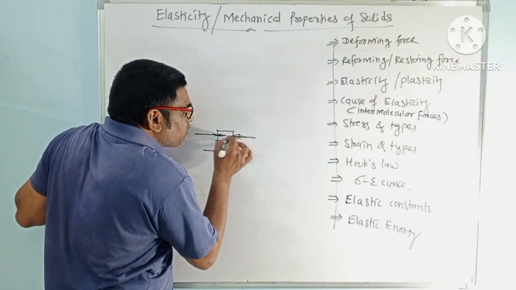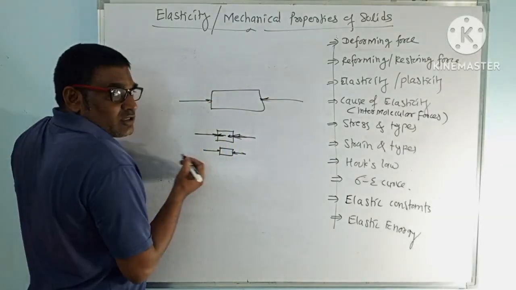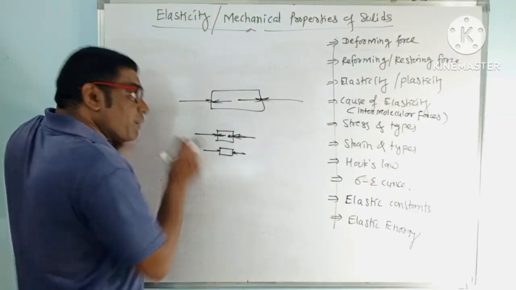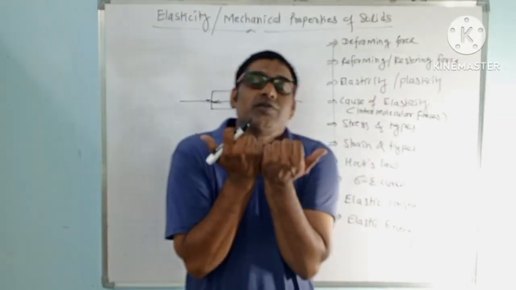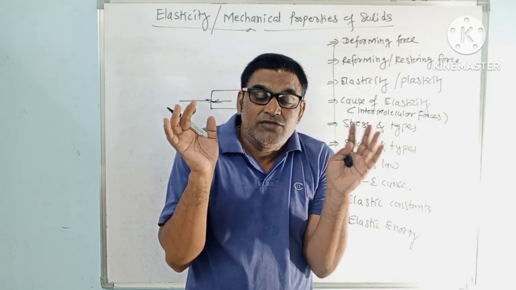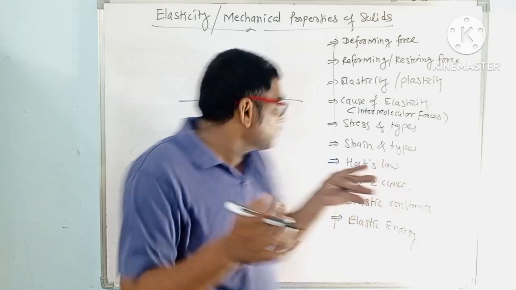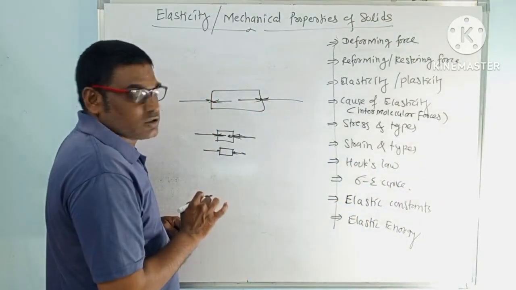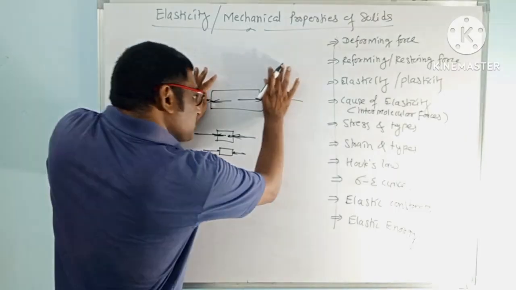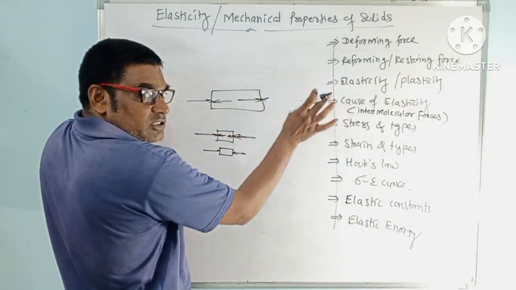So in this opposite direction, let us draw a big diagram. Suppose this is a force acting on this. So the body will inside oppose this external force in the opposite direction. Same equal force it will apply. It will say, no, I don't want to change my shape like that, and it will try to oppose the external force. So this force is called reforming force or restoring force. How? Suppose some change has happened, and this force is removed.